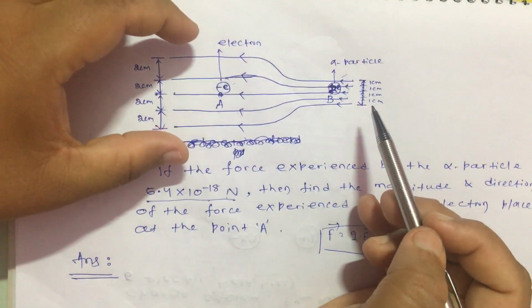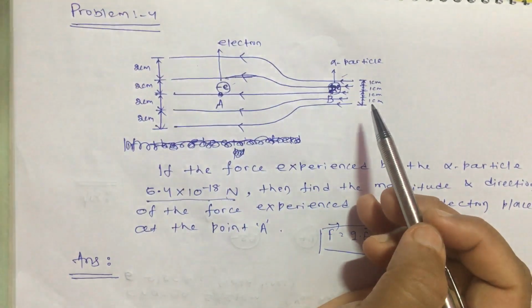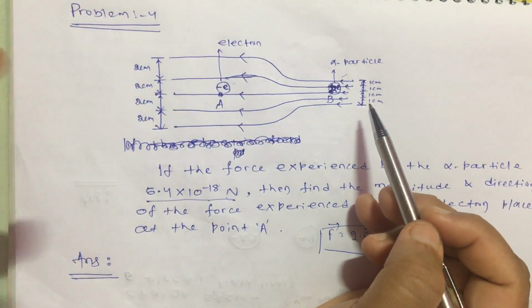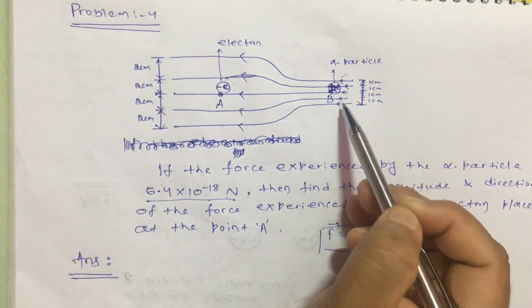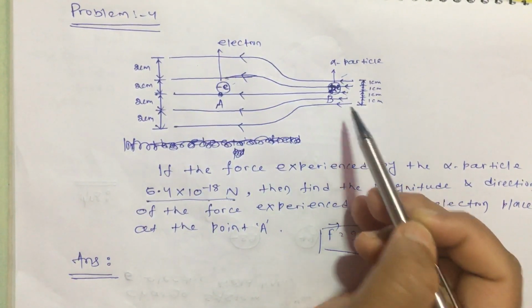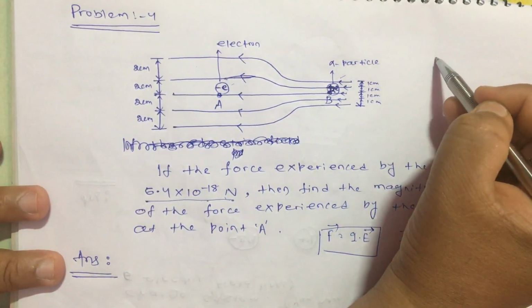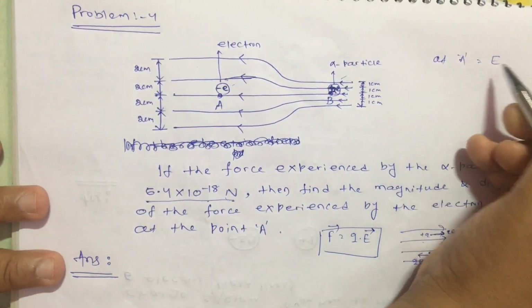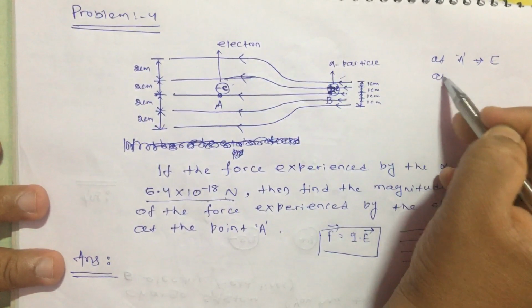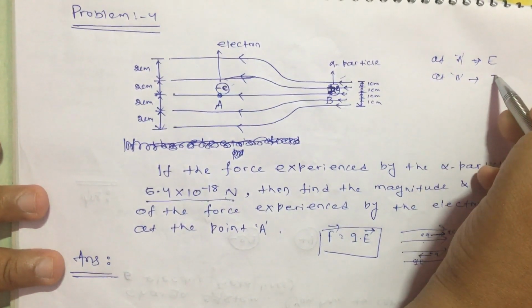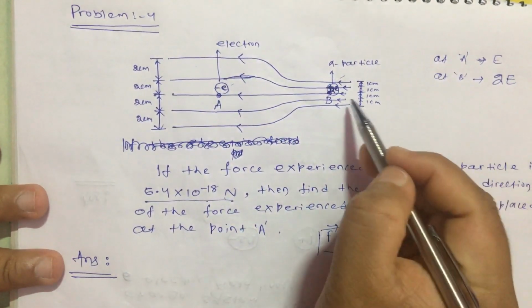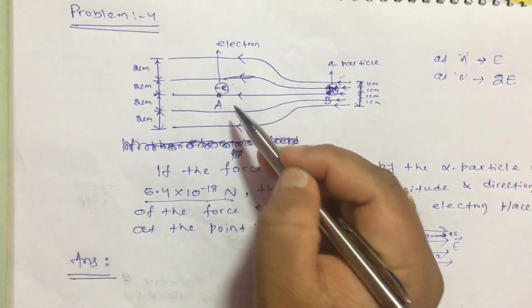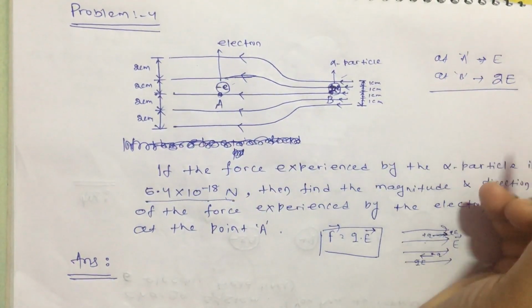Don't think that it is the bigger one and here the electric field is more. We don't have to find bigger or smaller, we have to check relative closeness. Here the relative closeness is more, so here the electric field is more. So let us assume that at A the electric field is E, and obviously then at B the electric field will be equal to 2E.